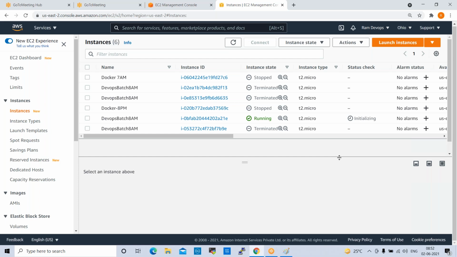So, sir, auto scaling always maintains the servers at the desired capacity, right? Yes, correct, it will maintain the desired capacity only. How do we decide this desired capacity? It will be based on the client requirement. The client will inform you of the capacity we need to create, based on your requests.